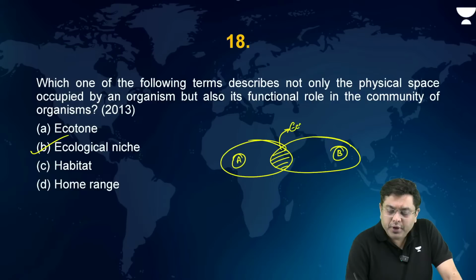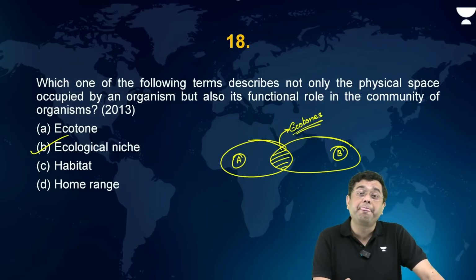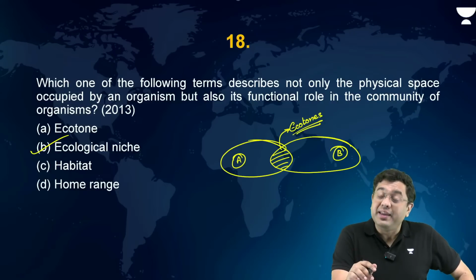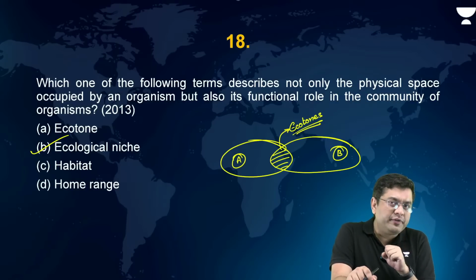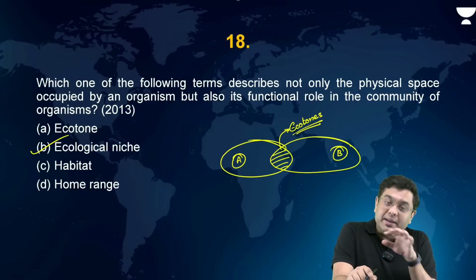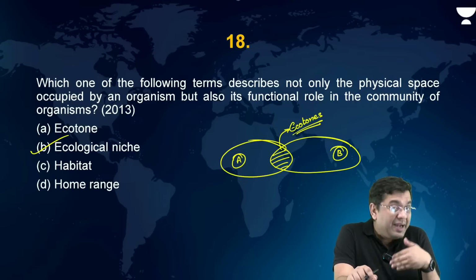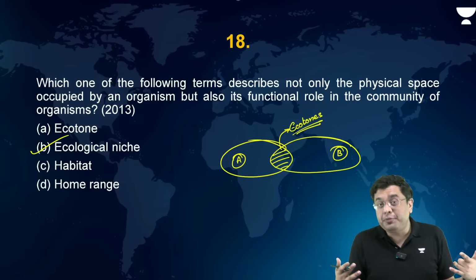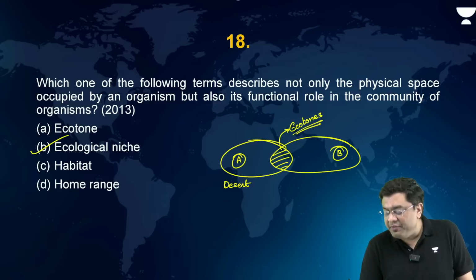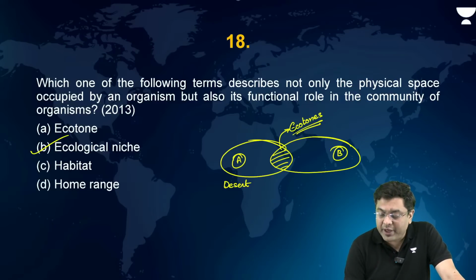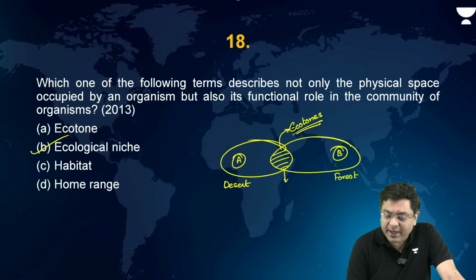Ecotones will generally have a larger species variety as compared to an individual ecosystem, because here you will have species who are adapted to A, and some of them can also survive. Species which are adapted to B can also survive to some extent. And it will have its own unique kind of species as well. So for example, when we consider a desert and, let's suppose, a forest, in between them the ecotone will be the grassland.